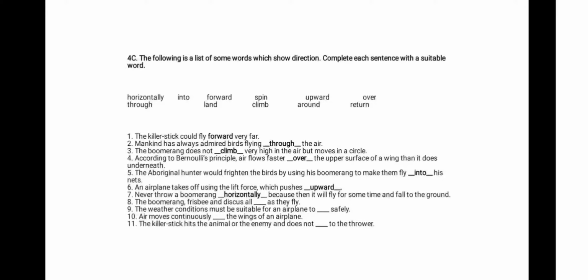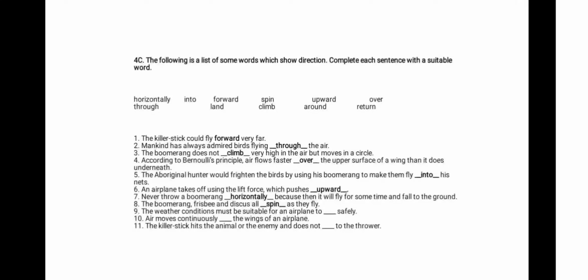If you covered that part, I'm sure this will also sound quite memorable to you, because in that part, you were given this example of throwing the boomerang at the wrong angle. Remember? So that's horizontal. Number 8. The boomerang, frisbee, and discus all spin as they fly. Well, of course, spinning, it's like going round in circles. You remember?